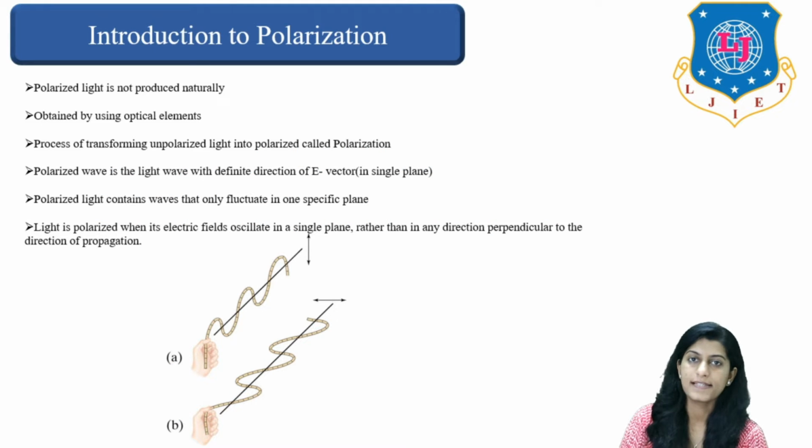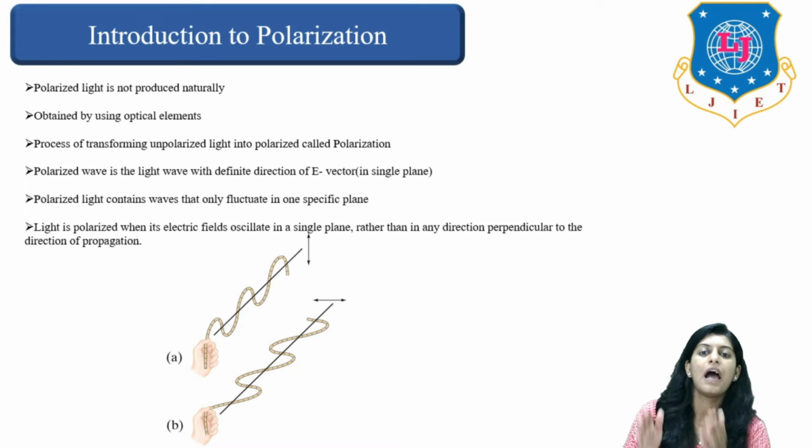Introduction to polarization. Polarized light is basically not a natural phenomenon. Polarized light is not produced naturally. It is obtained using some optical elements. The process in which we transform unpolarized light into polarized light is termed polarization. So basically, polarization is a phenomenon of transforming unpolarized light into polarized light.